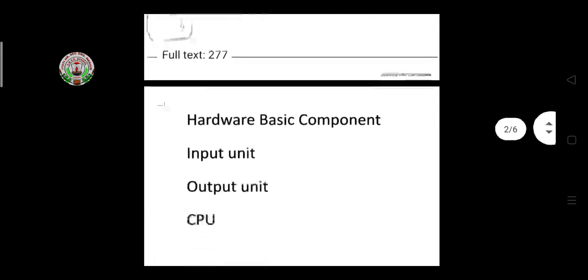Then we come to the basic components of hardware: the input unit, output unit, and CPU. The input unit means input devices. Which are the input devices? Mouse, keyboard, scanner, and microphone. These are the input devices with which you give data to your computer. And the output unit means output devices, with which you get the result: plotters, printers, and monitors. These are the output devices.